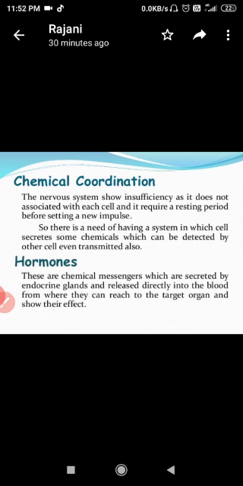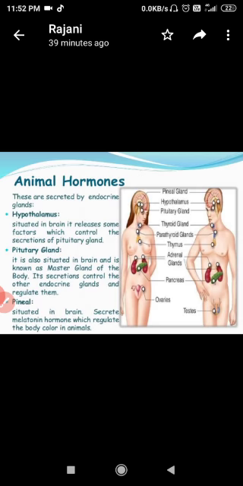So that chemical is what? Hormone. So hormones are the chemical messengers which are secreted by endocrine glands and released directly into the blood, from where they can reach the target organ and show their effect. Okay. Now come to the next slide.